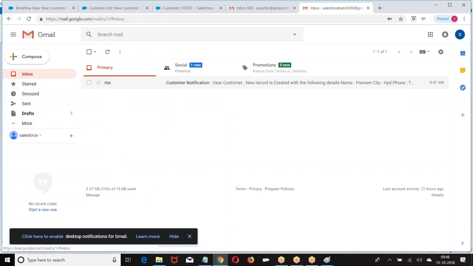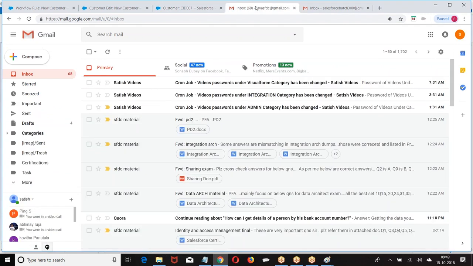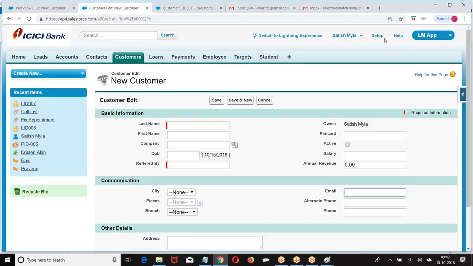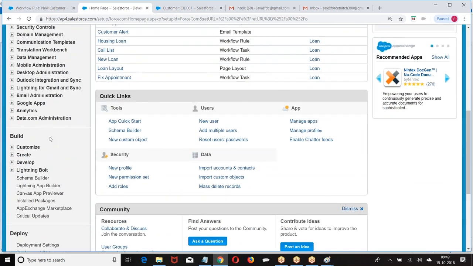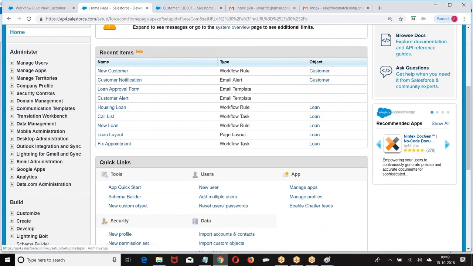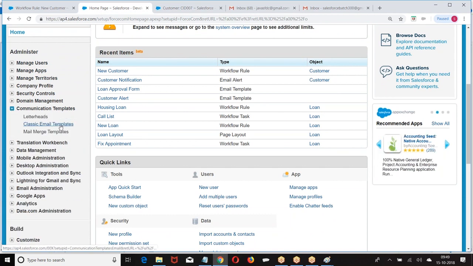So let us go back to the process once again. Now look at the format. I'm going with setup, administer, communication template, email template.